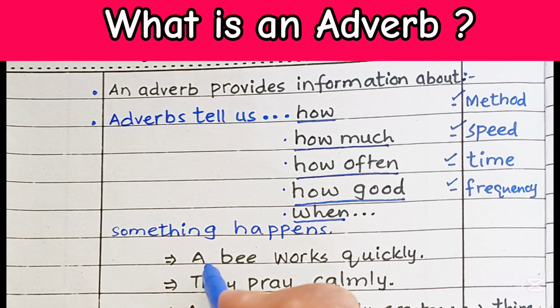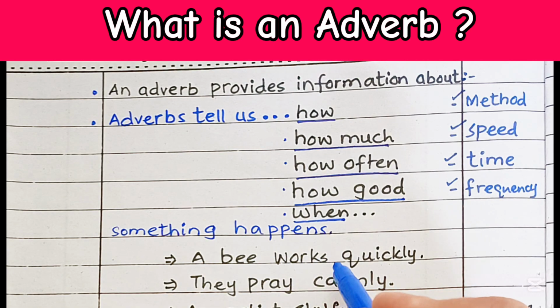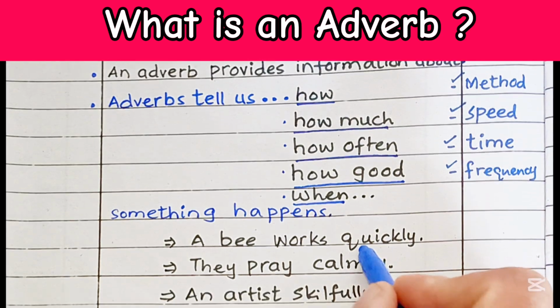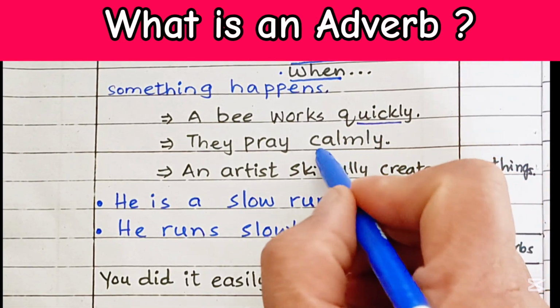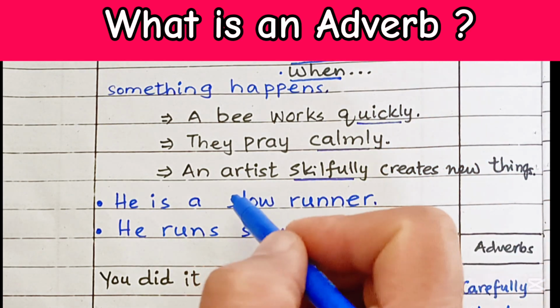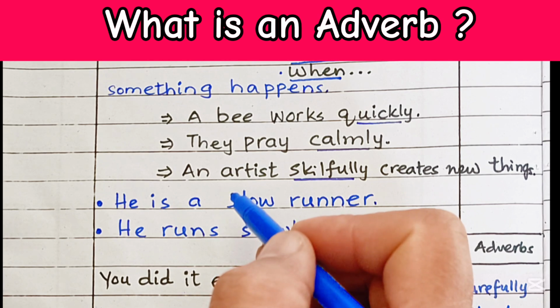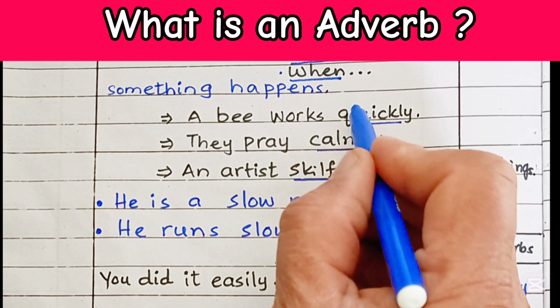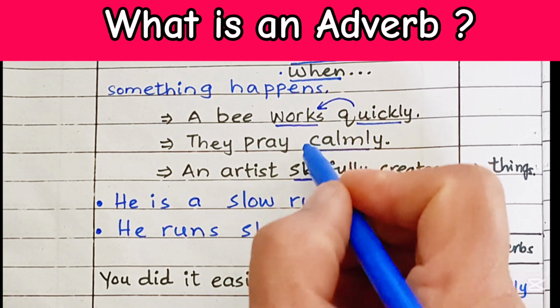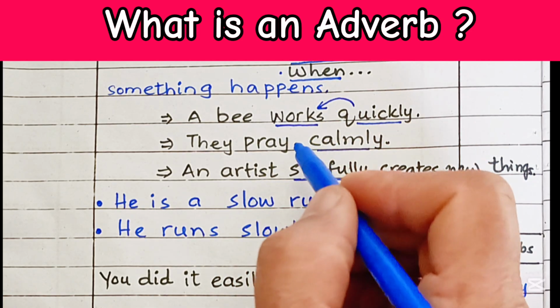For example, a bee works quickly. They pray calmly. An artist skillfully creates new things. So in all these three examples, the words quickly, calmly, and skillfully are adverbs, because all of these adverbs tell us something about the verbs.